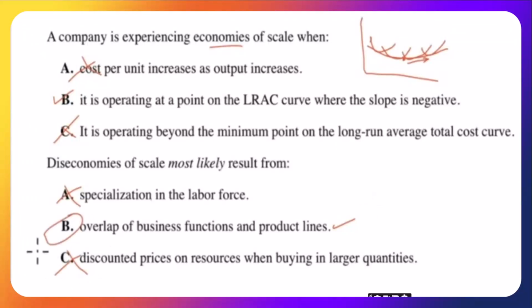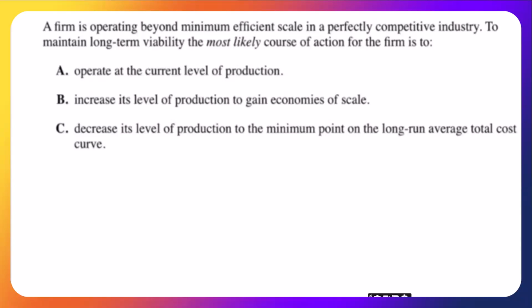We have B. A firm is operating beyond the minimum efficient scale in a perfectly competitive industry. So, minimum efficient scale, there is our long-term average total cost curve. Remember, we have a whole series of short-term curves in there. There is our minimum efficient scale. We're operating beyond the minimum efficient scale in a perfectly competitive industry.